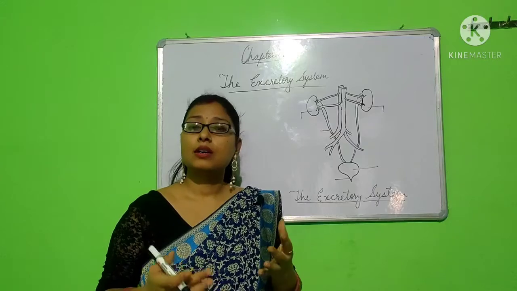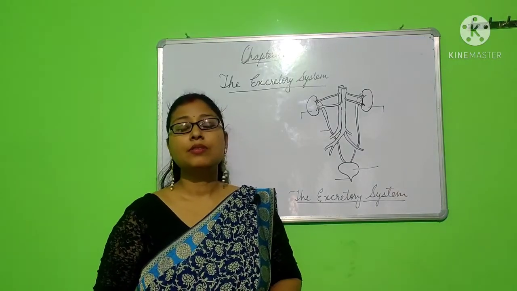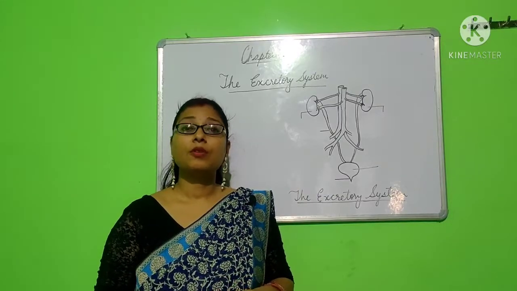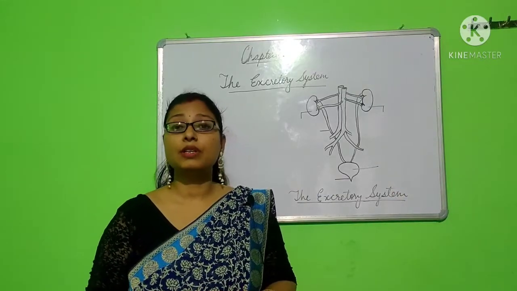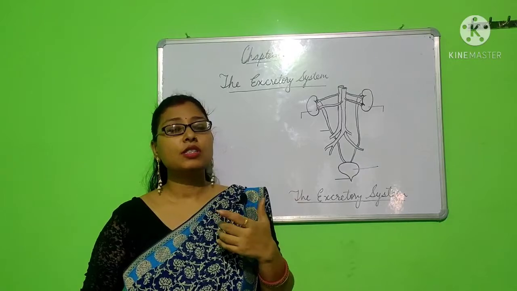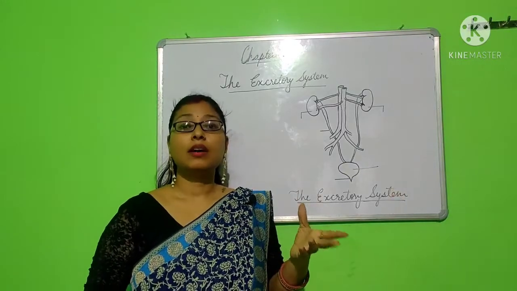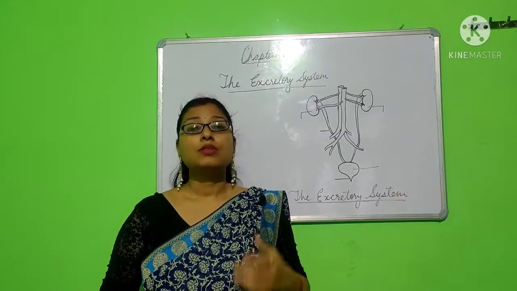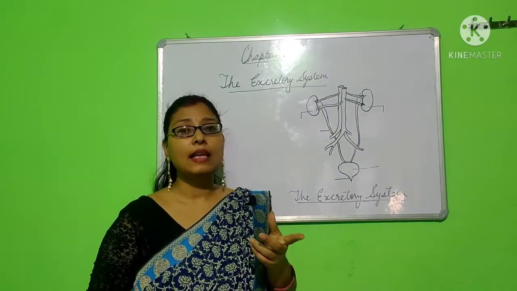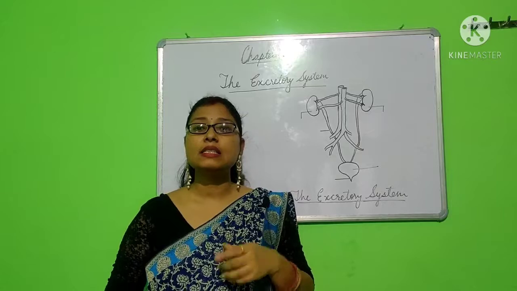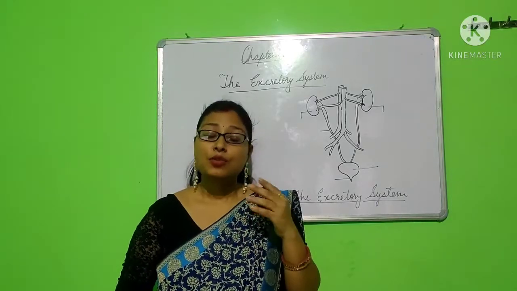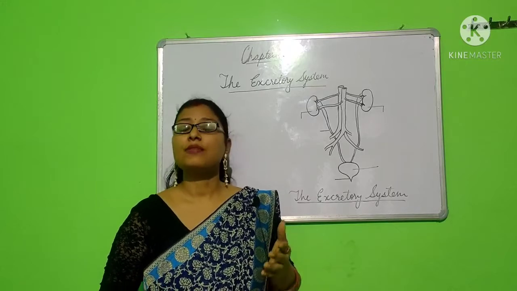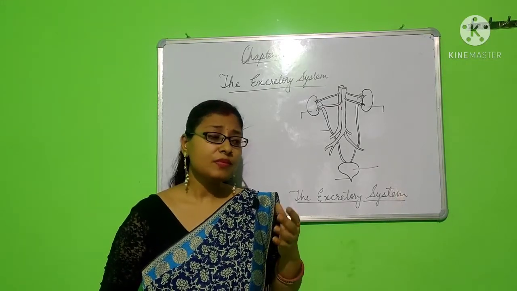We excrete different kinds of waste material from our body. Firstly, we inhale the air that is filled with oxygen. We are inhaling oxygen and then exhaling what? Carbon dioxide. So carbon dioxide is the waste here. Okay. So the organ that is helpful in excretion of carbon dioxide is the lungs. So with the help of lungs, we are excreting the carbon dioxide from our body.